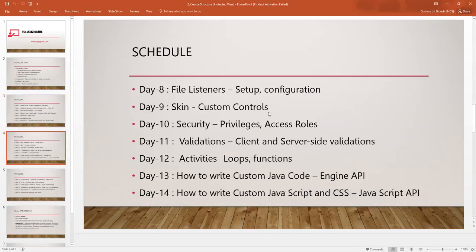Then we'll go through file listeners, validations, client and server side. How many of you have used the edit validate tool? I think mostly everybody has. What is the advantage? While typing itself, we can stop them instead of posting to the server-level validation. Correct, it's client level. That means the request doesn't go to the server. In the client itself, in your JavaScript, in your browser itself, it can evaluate whether it's right or wrong.